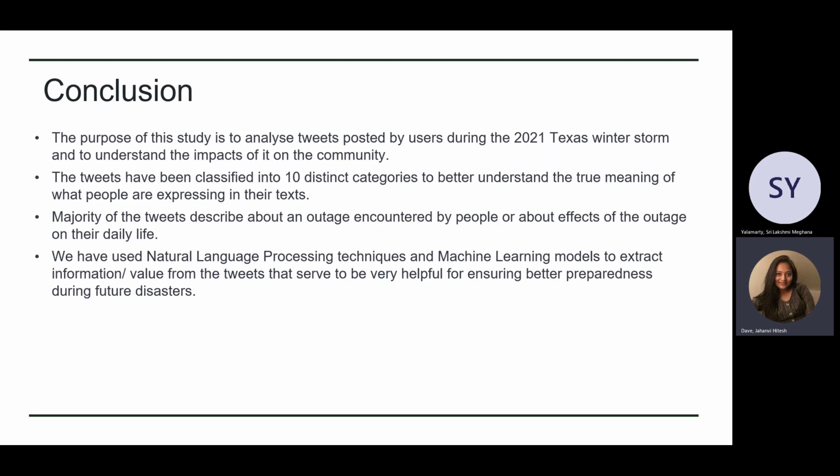So finally, we have used natural language processing techniques and machine learning models to extract the necessary information which was helpful for decision makers and relief providers to be better prepared for natural disasters such as the Texas winter storm itself.